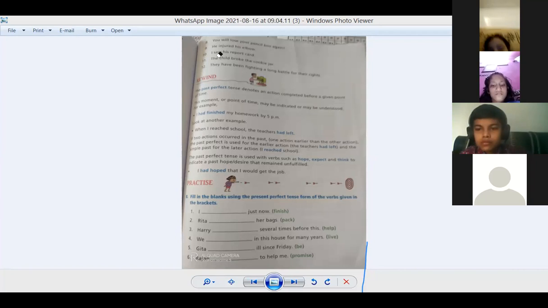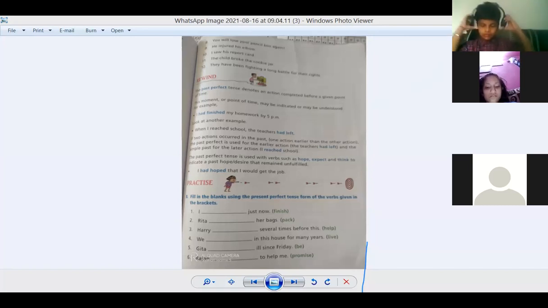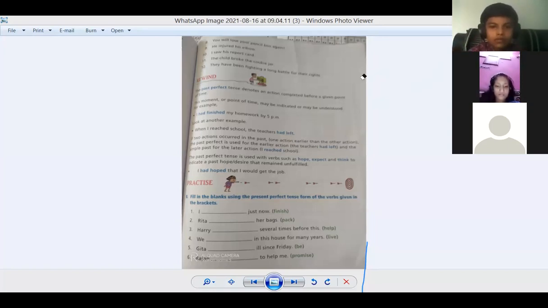Negative is clear? Show me your virtual thumbs, children, and I'll move into interrogative. Negative is clear, children? Show me your virtual thumbs if negative is clear. Anish, Kavya, Arav, Anya, clear beta? Ruby, is there any doubt? Ma'am, you're not audible. Your voice is not coming. Now am I audible? Yes, ma'am. Now you're audible. Now this is clear, beta?